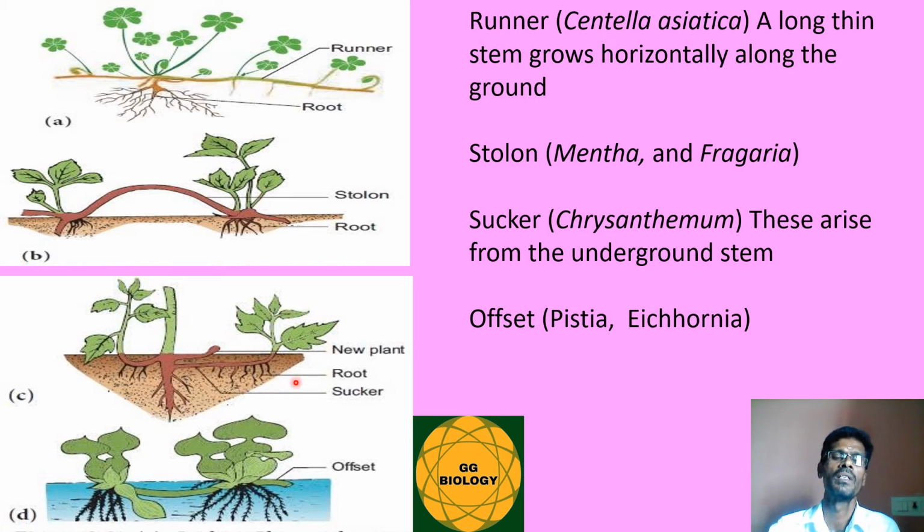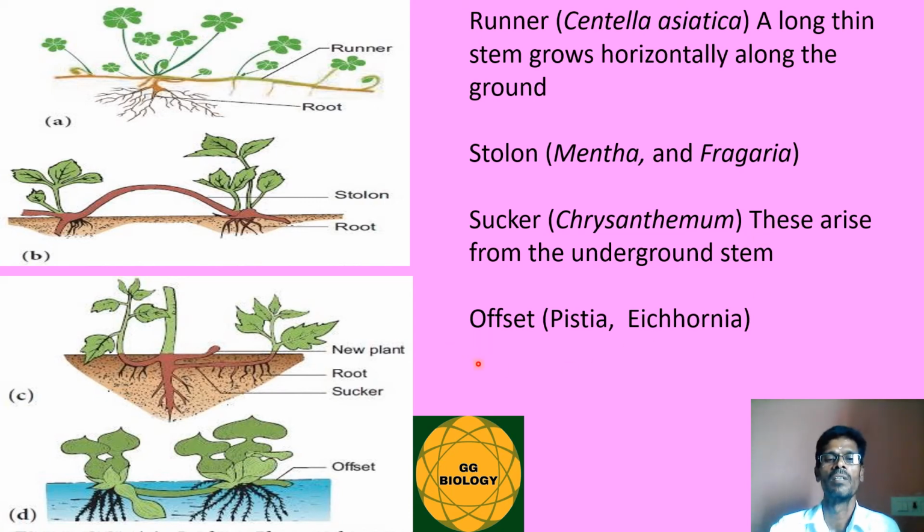And sometimes the stem may be partially underground and partially aerial. Such a type is called sucker, as in the case of chrysanthemum. So these arise from the underground stem. So this is actually the erect stem part, and sometimes the stem grows underneath the soil and finally projects out from the soil, such that partially they are underground and partially they are aerial. Such a type is called sucker, as in the case of chrysanthemum.